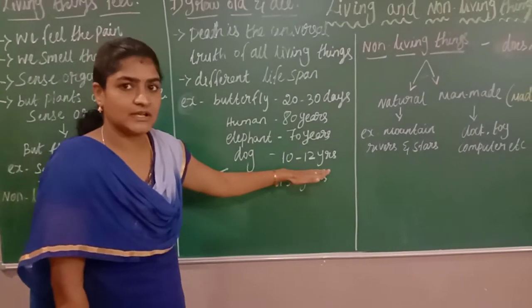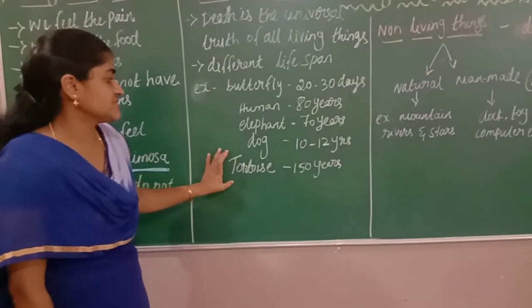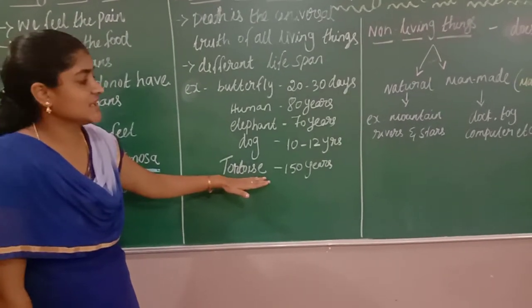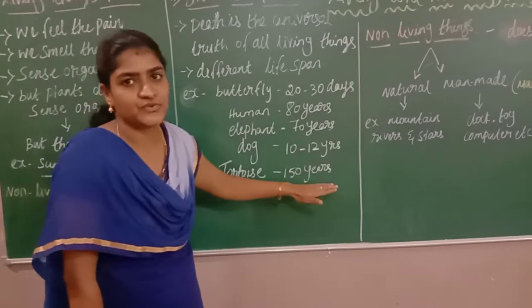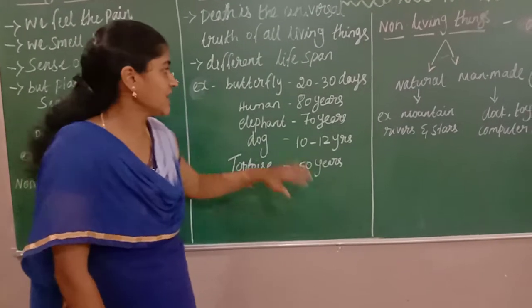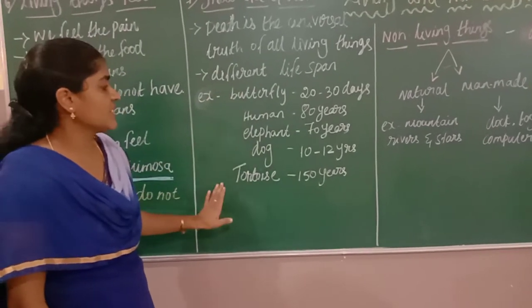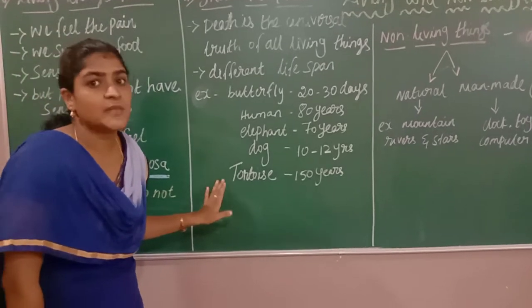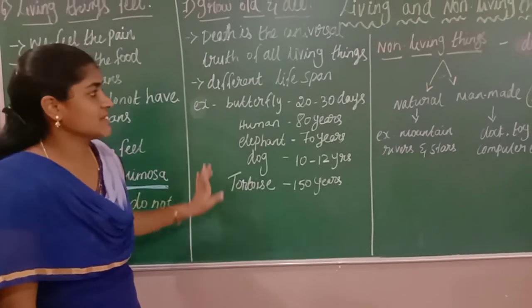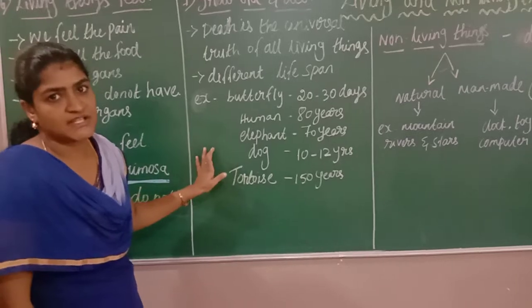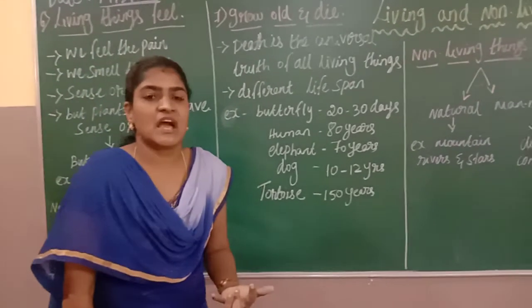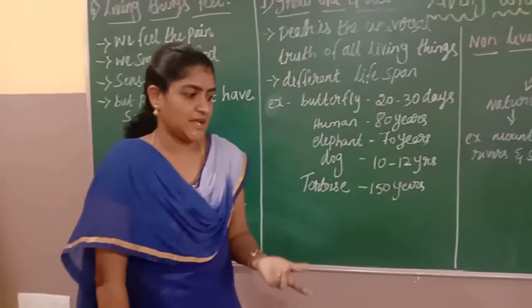Dog, 10 to 12 years. The longest lifespan is that of a tortoise. It can live more than 150 years. So different types of animals have different types of lifespan. I gave a few examples for animals. Even plants will have different types of lifespan.